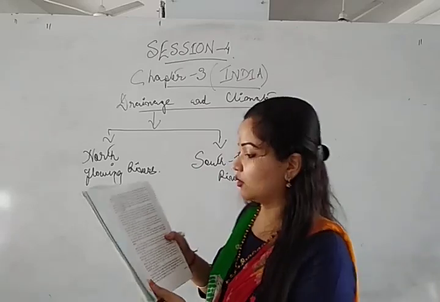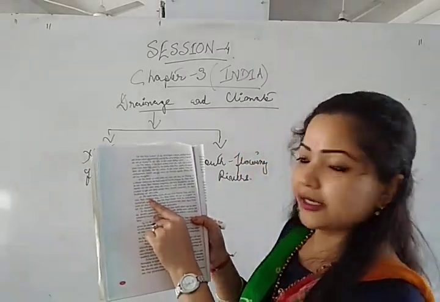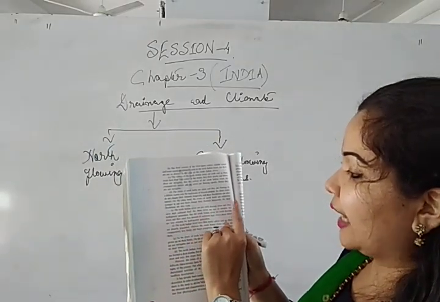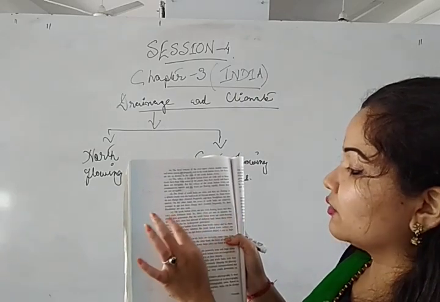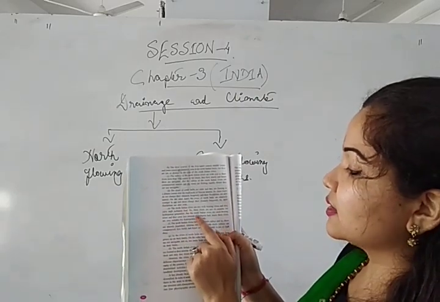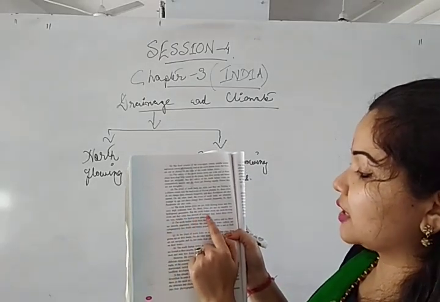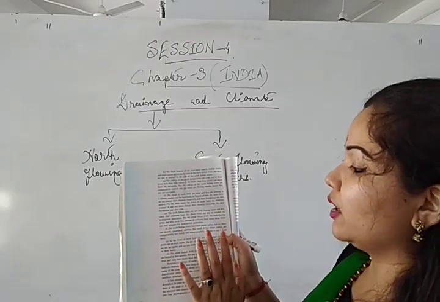Is it fine? Okay, so next point, the North Indian rivers are not swift flowing rivers and they carry a high sediment load. So these rivers are not suitable for hydropower generation, but the South Indian rivers are swift flowing rivers and they carry a lesser amount of sediment load. Hence, these rivers are very suitable for hydropower generation.